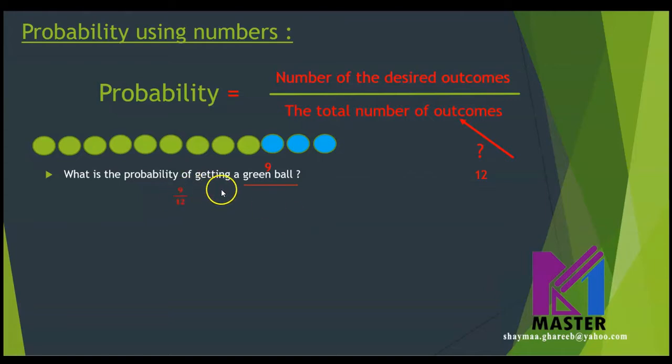We can write it in the simplest form. Is this clear? Let's see the next question. What is the probability of getting a red ball? So this is the desired outcome, the red ball. How many red balls do you have here? Nothing, 0. So I'm going to write it as 0 over the total number of outcomes, which is 12.